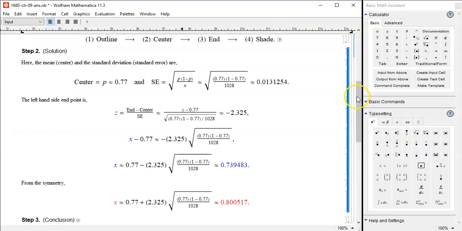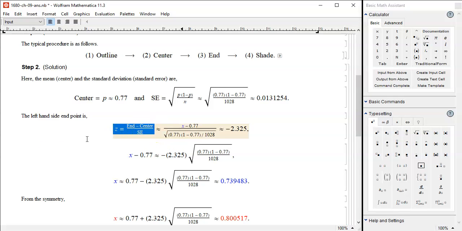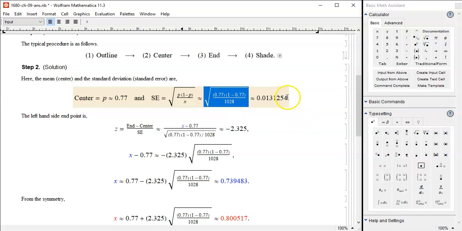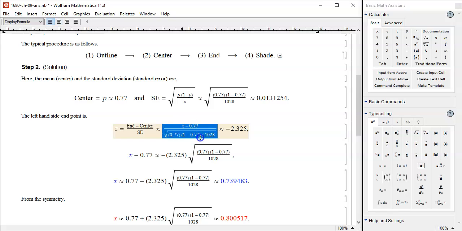We use the formula number 1 of this course, z equals x minus center over SE. But then again, what is SE? The standard error is this one, formula number 2 of this course. SE is equal to square root of p times 1 minus p over n. In this case, 0.77 times 1 minus that over the sample size of 1,028. Don't forget the square root. If you do everything and punch in the calculator, you're going to get this number. So we get x minus center over SE, and you'll have to set it up with appropriate z-score.